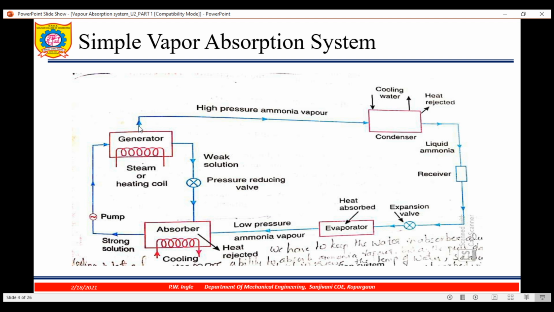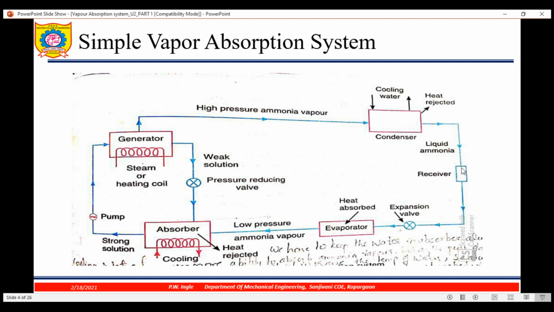Whatever refrigerant we have separated out goes to the condenser. Now in the condenser, again we have to use some cooling media. In vapor absorption we are using water as a cooling media, while in vapor compression it is generally cooled by air. So here condensation is taking place, and at the end of the condenser we are getting liquid ammonia, but it still has some pressure.